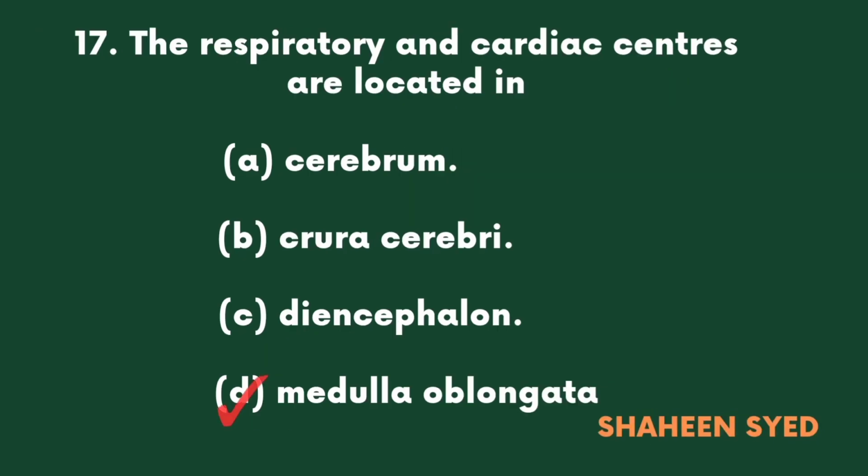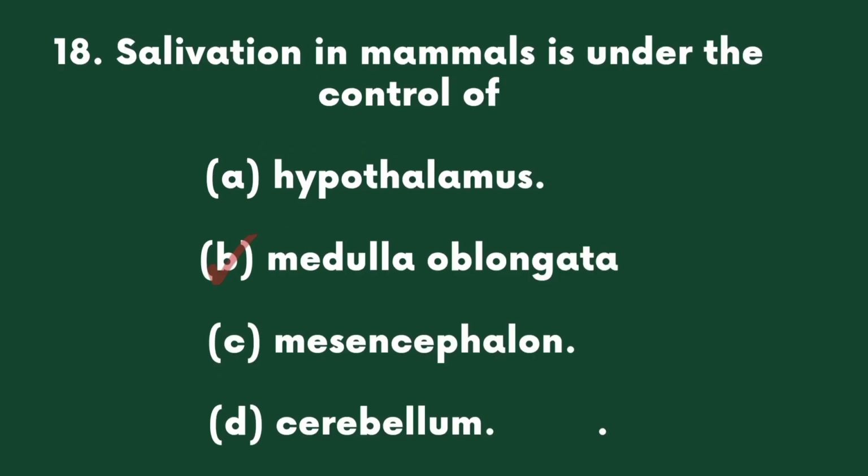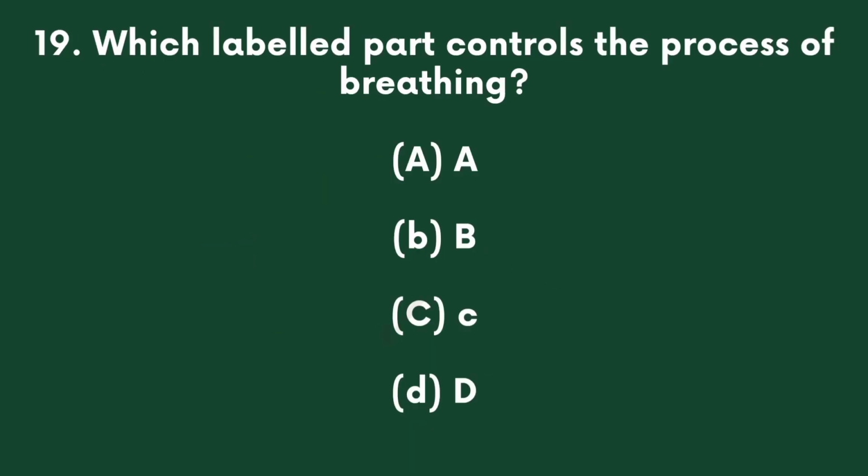The respiratory and cardiac centers are located in A. Cerebrum, B. Crura cerebri, C. Diencephalon, D. Medulla oblongata. Salivation in mammals is under the control of A. Hypothalamus, B. Medulla oblongata, C. Mesencephalon, D. Cerebellum. Which labeled part controls the process of breathing? A, B, C, D.